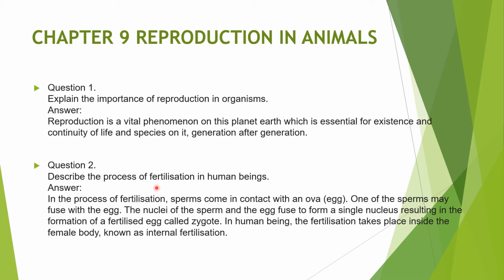Question number 2: describe the process of fertilization in human beings. So the process we have to define here. What happens in the process of fertilization? The sperms come in contact with the ova, and some of the sperms may fuse with the egg. The nuclei of the sperm and the egg both fuse and form a single nucleus, resulting in the formation of the fertilized egg, and the name given to it is zygote. In human beings, fertilization takes place inside the female body, and so it is known as internal fertilization. So this is our question number 2.